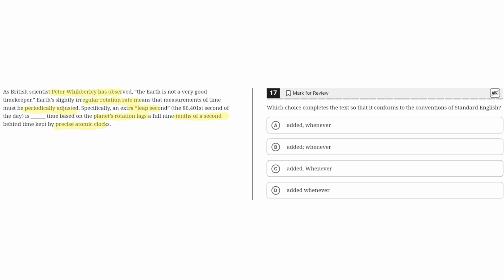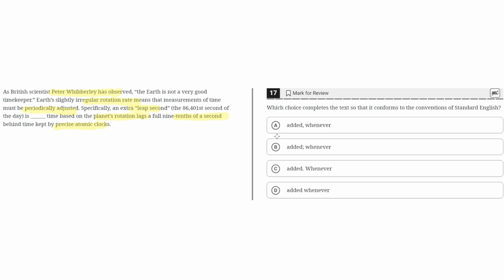So looking at the second sentence, we can see that it has just one independent clause, where there is this phrase: specifically an extra leap second is added whenever time based on the planet's rotation lags a full 9/10ths of a second behind time kept by precise atomic clocks. The key thing to note here is that the word "is" before this phrase means that no punctuation is required, because that would interrupt the flow of the sentence.